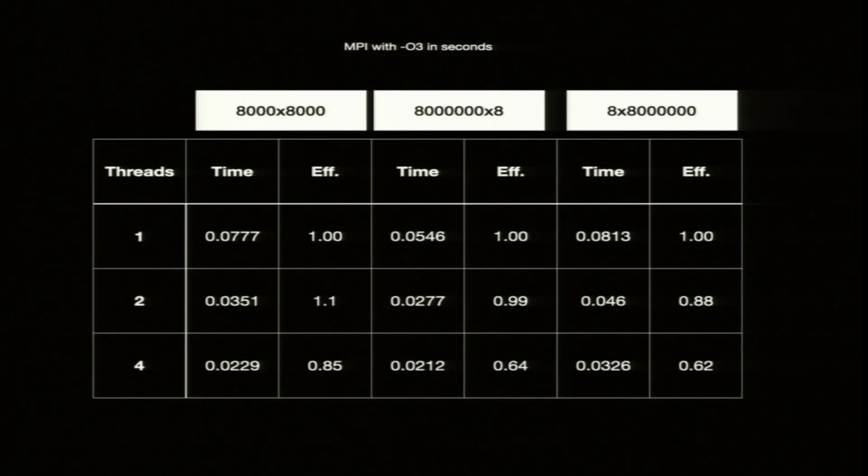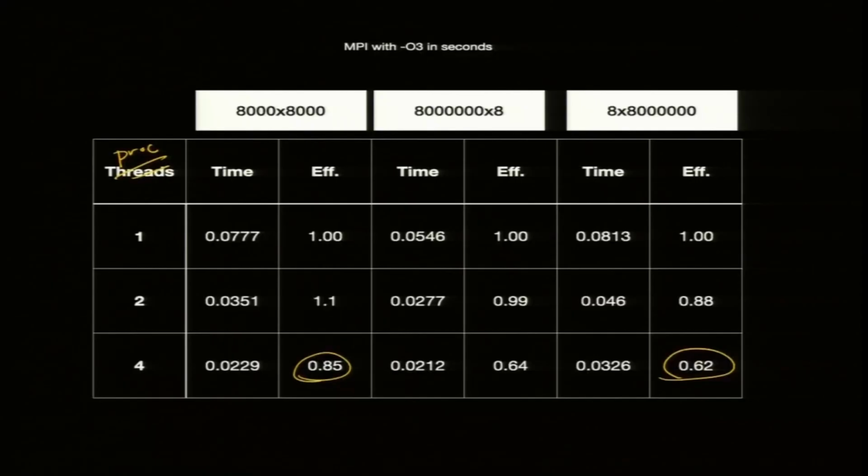Now, these are some numbers for MPI with O3 optimization. This is a processor actually, not thread. So, it turns out for 8000 by 8000 there is a significant speed up. Same thing, I wanted to see whether there is a problem compared with multi-threading. This number is reduced, but not so much. Actually multi-threading, OpenMP was doing okay, but Python was doing badly. It turns out this one does not have any false sharing issues. Why does it not have false sharing issues? Because memory is not shared.